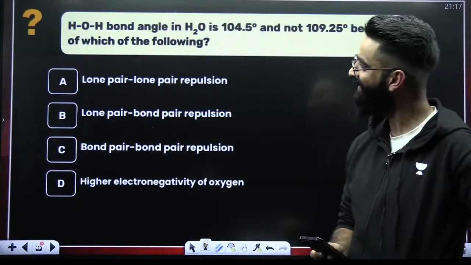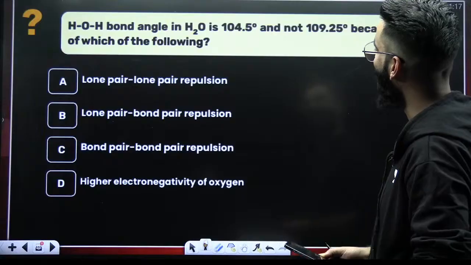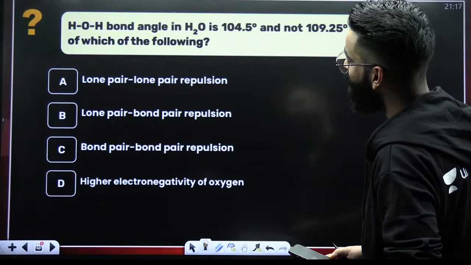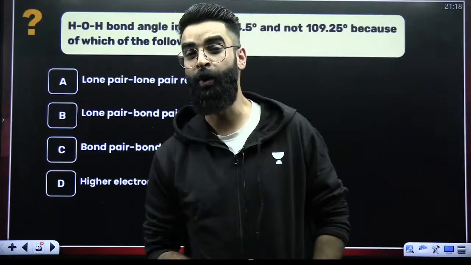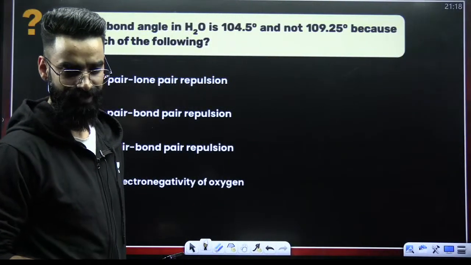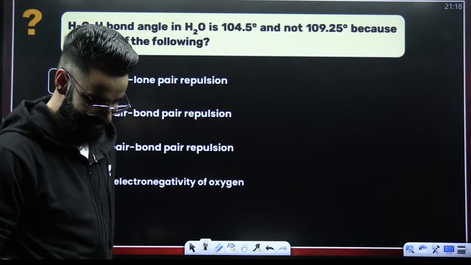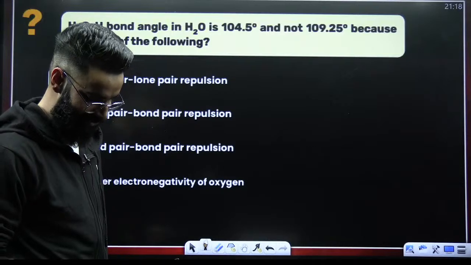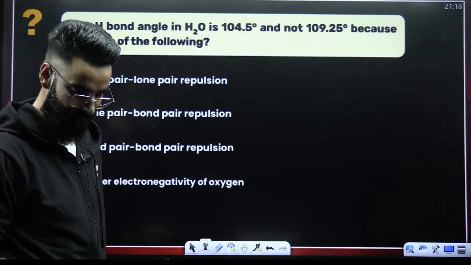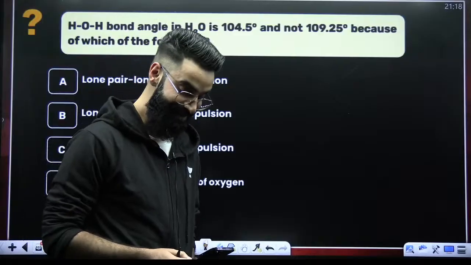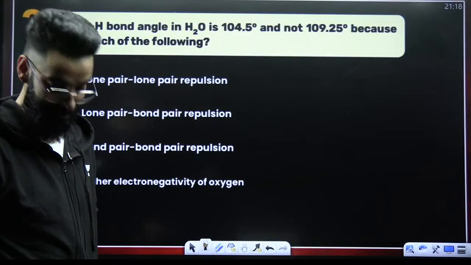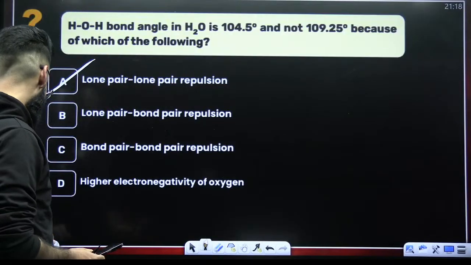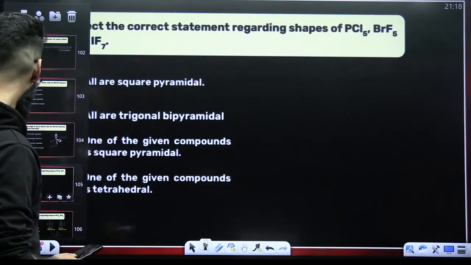Absolutely, A is the answer, right? The HOH bond angle in water is 104 degree 5 minutes, not 109 degree 28 minutes. Because of which of the following? Because of the lone pair repulsion in case of water, right? Oxygen has got 2 lone pairs, so there will be lone pair repulsions, and therefore the bond angle in case of water is not 109 degree 28 minutes, it's 104 degree 5 minutes. So it is option A, and A for apple, right? Moving ahead.